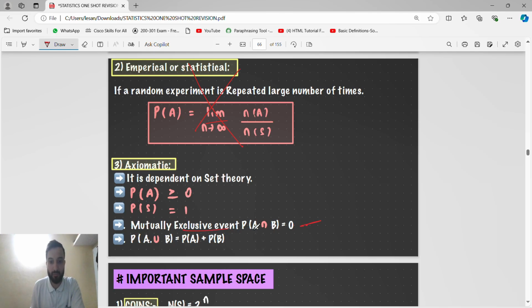Mutually exclusive means probability of A intersection B is 0. And if probability of A intersection B is 0, then we know this formula, guys. What is the formula of probability of A union B? Addition theorem: probability of A plus probability of B minus probability of A intersection B. If A intersection B is 0, then it is only probability of A plus probability of B.